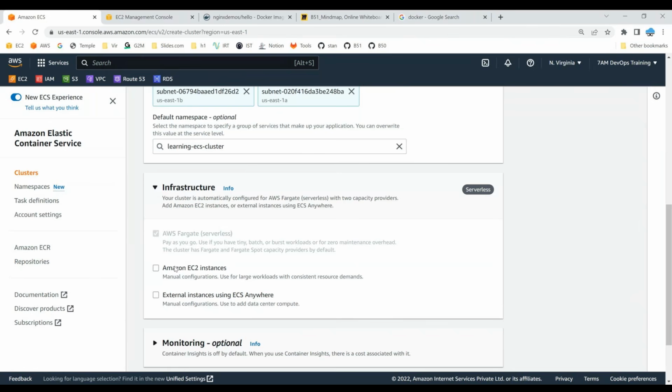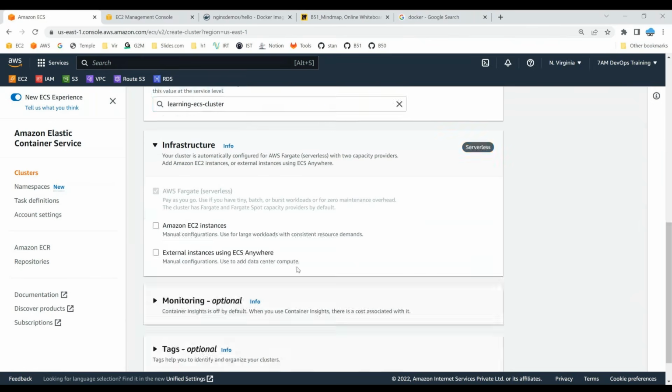And another option that it gives you is, for example, you're having a conventional on-prem data center where you have a huge number of servers and you want the ECS cluster to run your workloads on top of your data center. That option is also possible with the help of external instances using ECS. This is an option which I didn't see in other cloud providers like Google Cloud or Azure. So for the sake of recording and the demo, I would like to use both Fargate and launching EC2 instances.